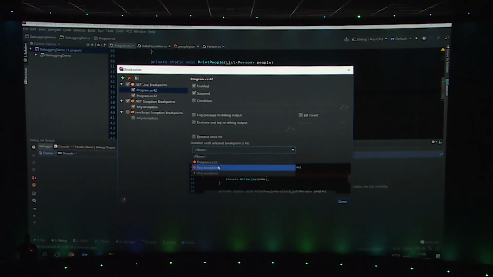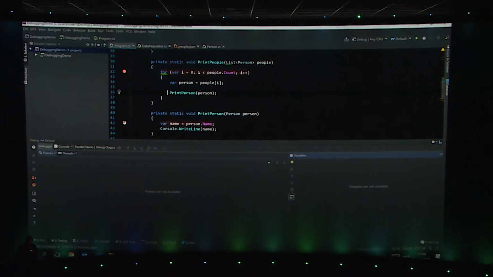Maybe you have some logging code that you want to debug only when an exception happened in your application. You can do that here. Typically, imagine you have a message loop in your application where something runs every couple of seconds and you always want to pause in that execution. What you can do is only pause whenever some feature was accessed somewhere else in the application, using these dependent breakpoints. Right, that's the debugger.